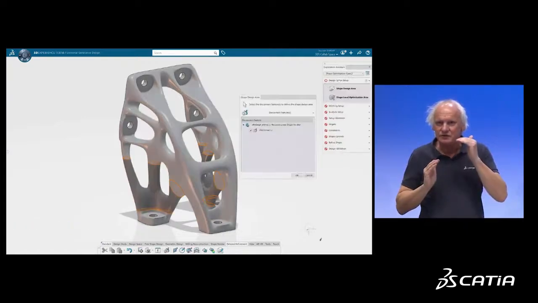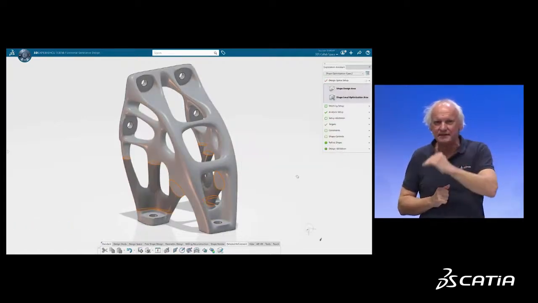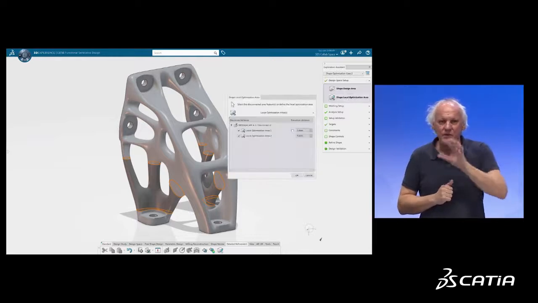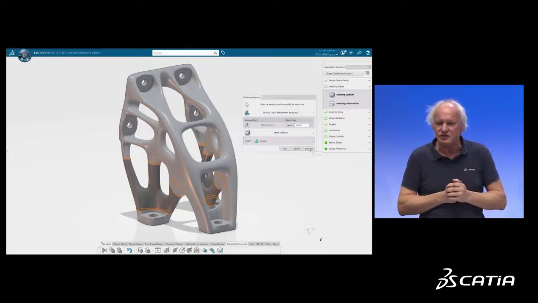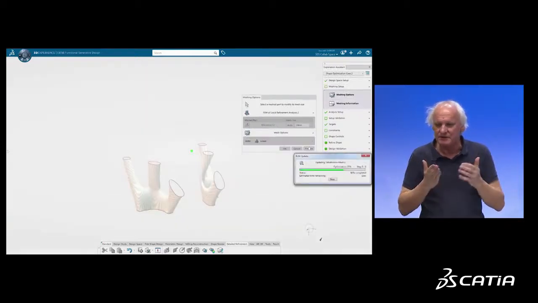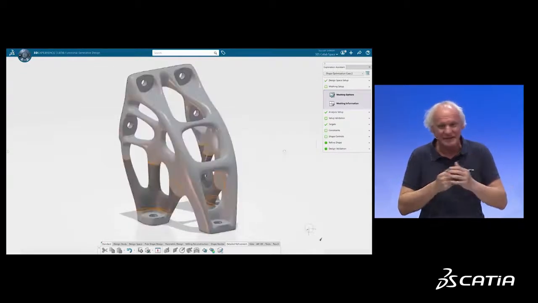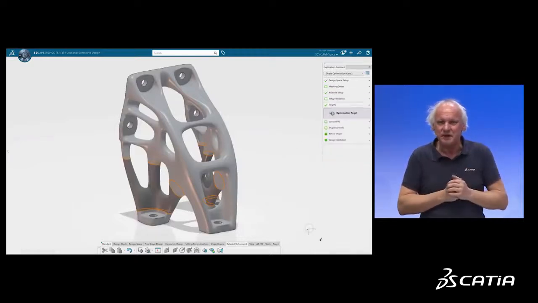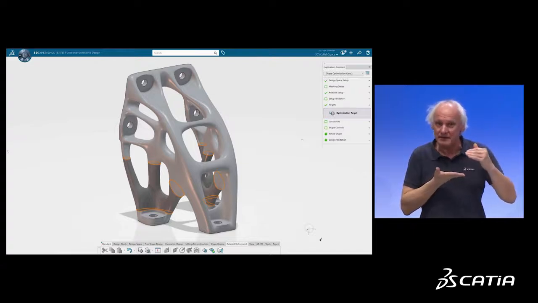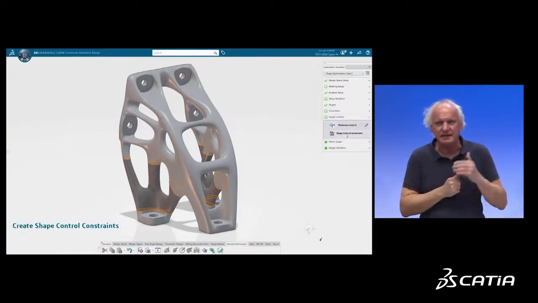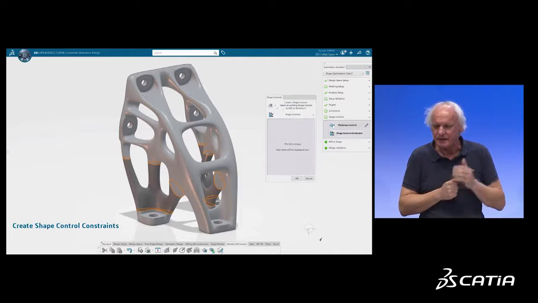Here, what you have to do as a user is just select the area, or let's say partition the area where you want to locally modify the shape. This is what is shown here in dark gray. And CATIA, after having meshed the part again and inputting some parameters, like what you would like to optimize, what is the maximum stress acceptable, do you accept a small increase of the mass? Why not? In my case, I accept 5%. And I will run my shape optimization.